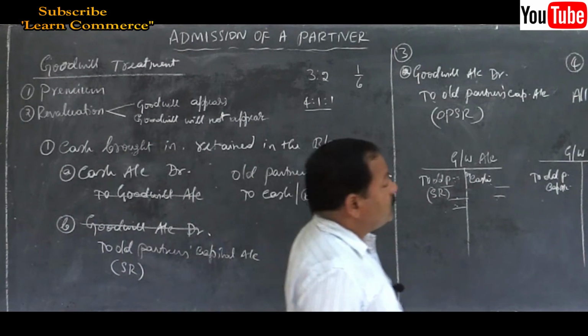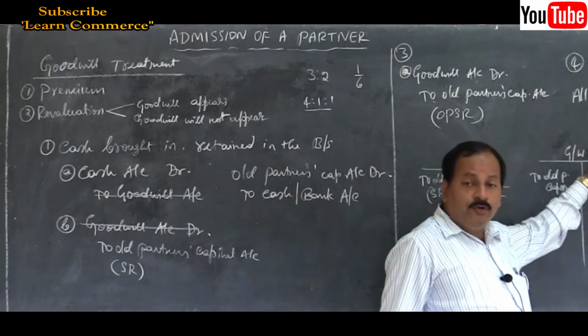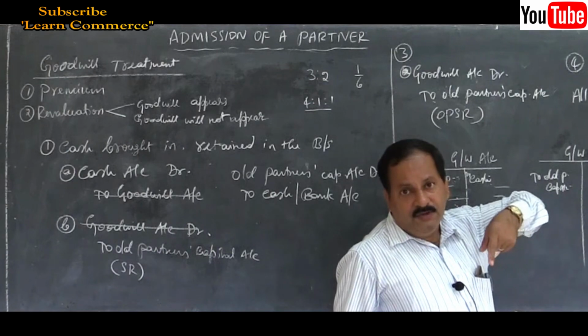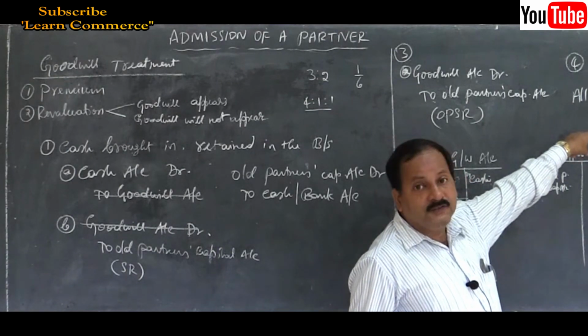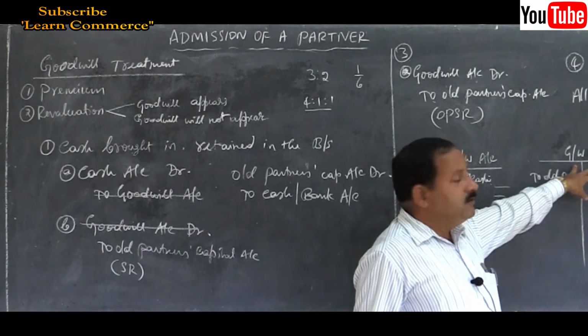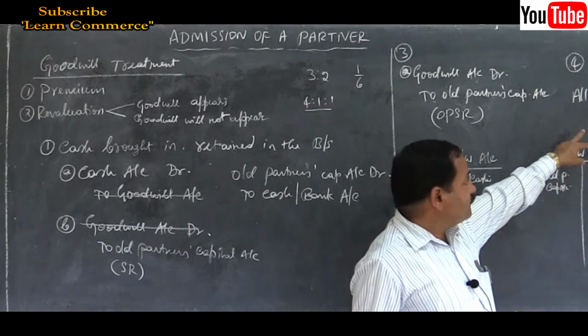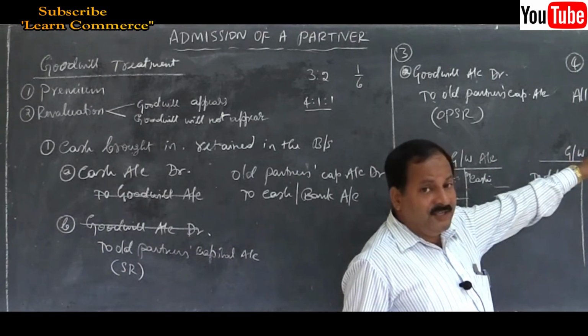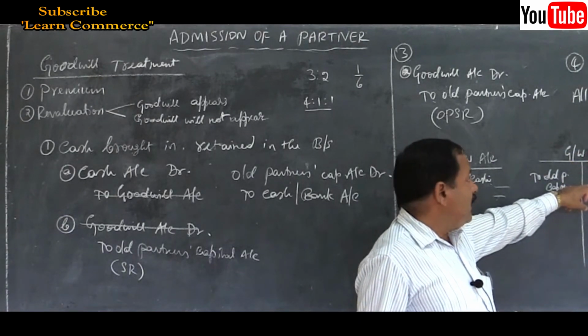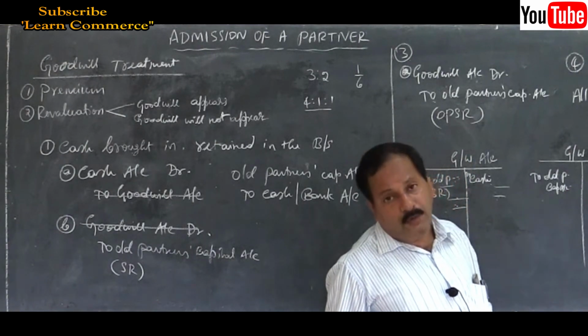Under the fourth method, you create goodwill in their old ratio, but while writing it off, you include the new partner also. So you have to debit all partners' capital account including the new partner, and it should be in the new profit sharing ratio.